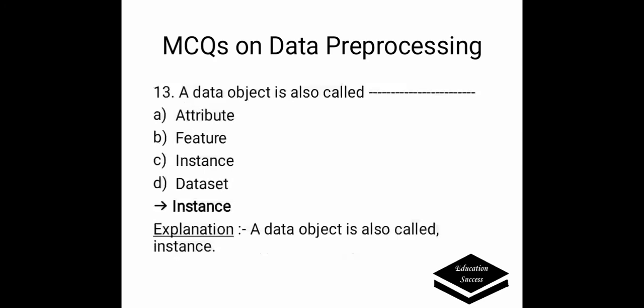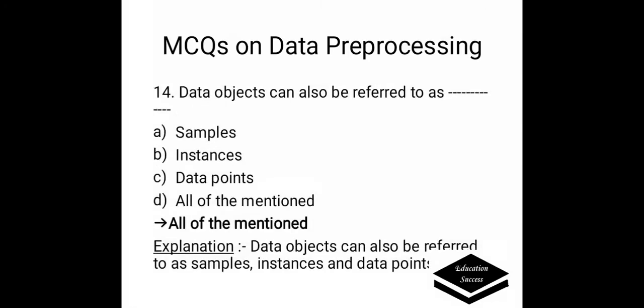Next question is: a data object is called. Options are: A. Attribute, B. Feature, C. Instance, D. Dataset. Correct answer is instance. A data object is called an instance. Data object can also be referred to as. Options are: A. Samples, B. Instances, C. Data points, D. All of the mentioned. Correct answer is all of the mentioned. Data objects can also be referred to as samples, instances, and data points.